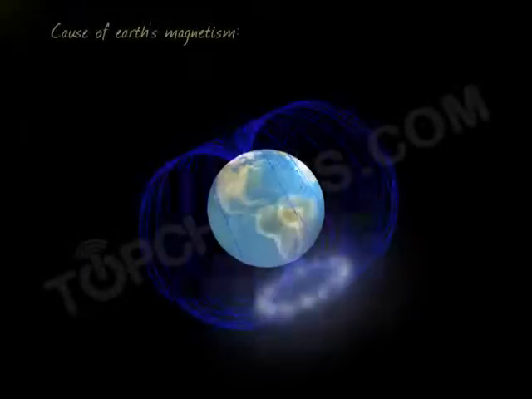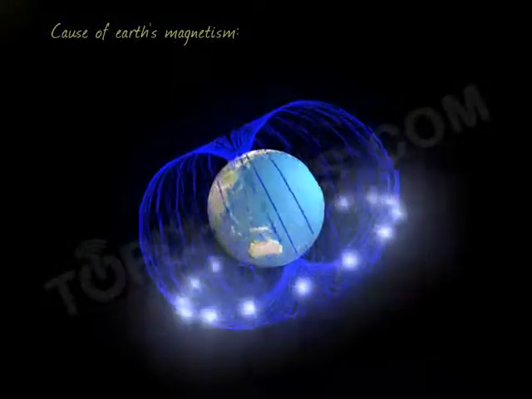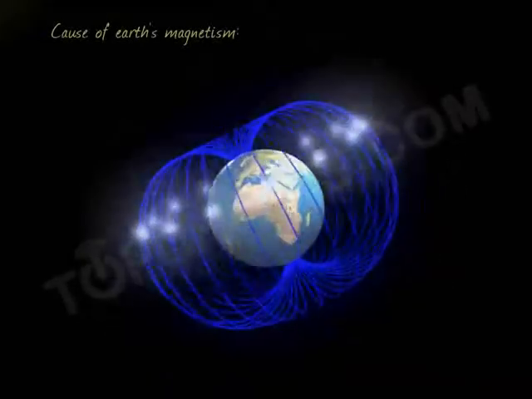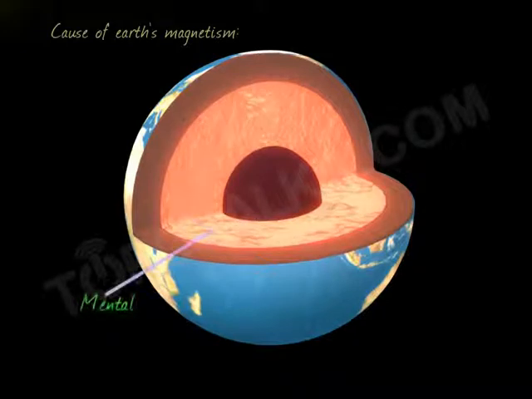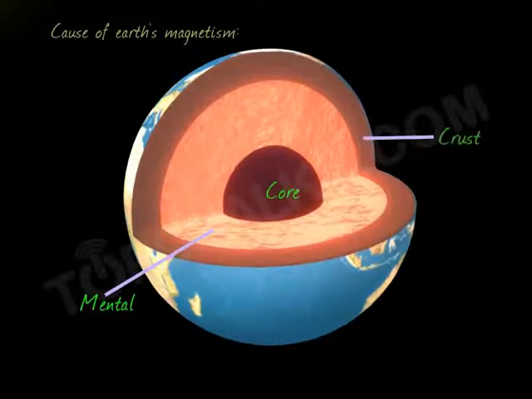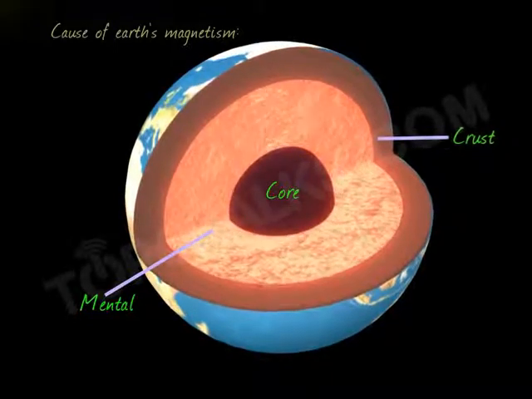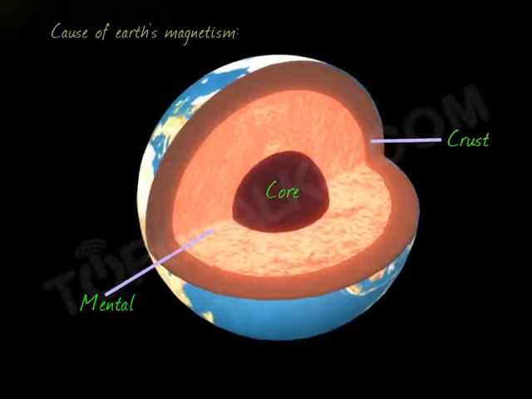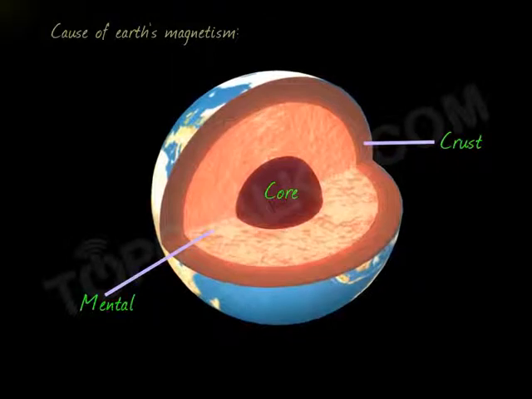Now we shall discuss why Earth behaves as a magnet. What is the cause of Earth's magnetic field? There are two possible causes. First, if you see the internal structure of Earth, deep inside the Earth there is hot molten iron which is circulating between core and crust. So this has got charged due to friction. And we know whenever there is a moving charge, it produces a magnetic field. So moving charged iron produces the magnetic field of Earth.